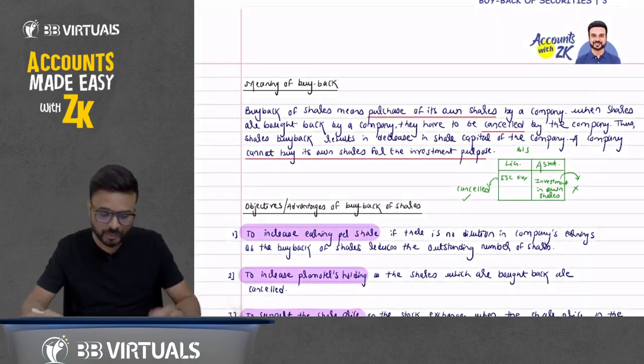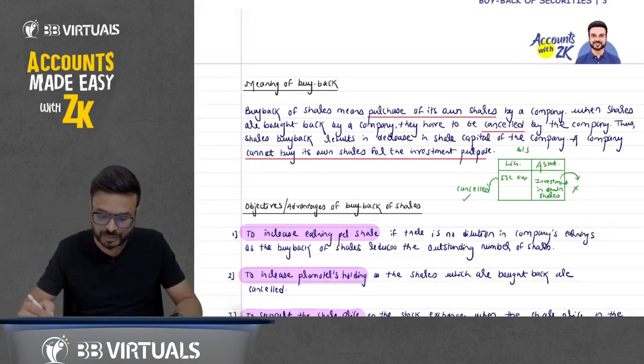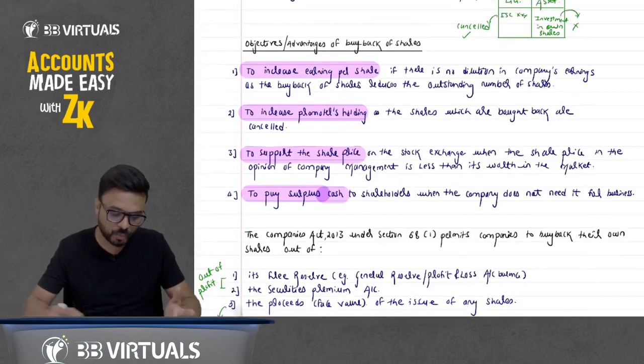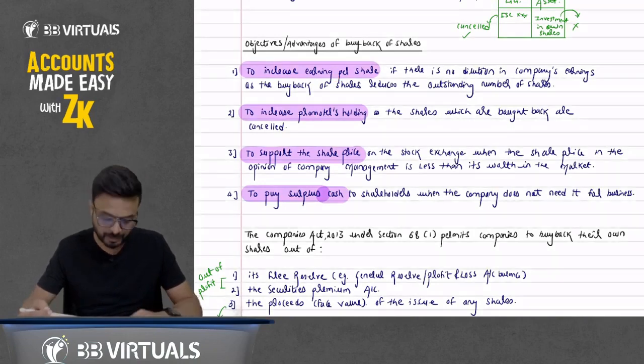Now, you know what is the meaning of buyback? The purchase of its own share, cancel it, and we cannot show our own share that we have purchased as an investment here on the asset side. Now, what are the advantages? You know, increase EPS, increase promoters' holdings, support the share price, and pay out surplus cash we have.